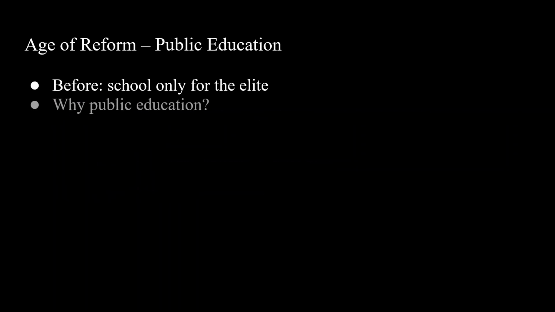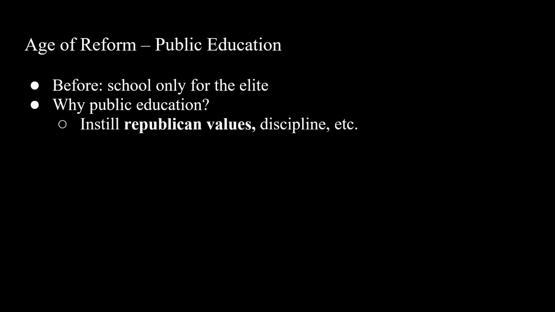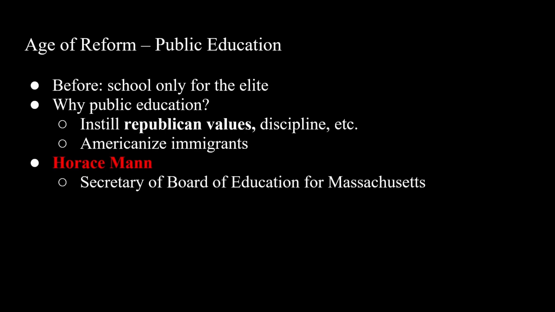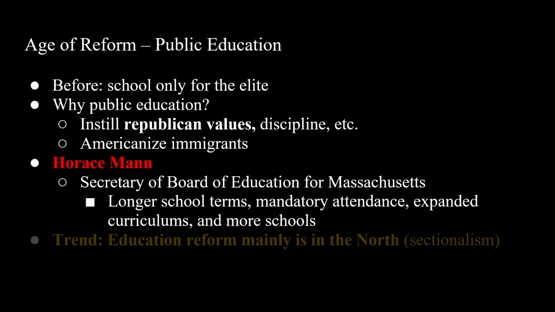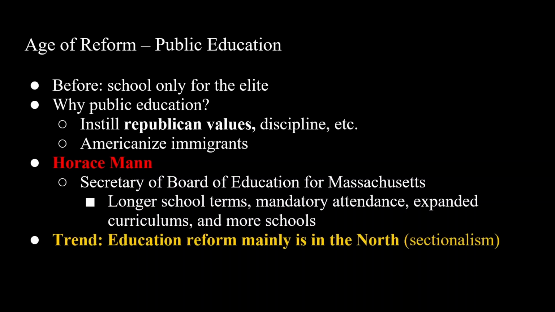Now, public education. So before, school was only for the elite. So why have public schools? Well, we want to instill Republican values, discipline, hard work, etc. And this is also going to Americanize immigrants. The guy you need to know here is Horace Mann. He's going to be the Secretary of Board of Education for Massachusetts. He's going to push for longer school terms, mandatory attendance, expanded curriculums, and obviously more schools. The big trend here is that education reform is going to take place mainly in the North, and this demonstrates sectionalism. And in fact, it was actually illegal for slaves in the South to learn.